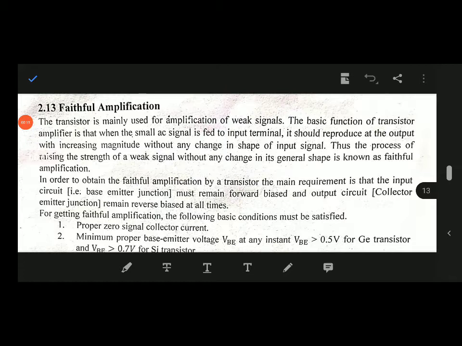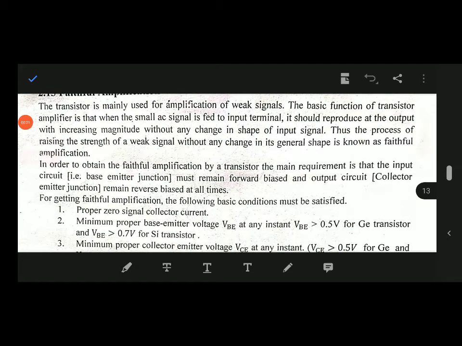The basic function of a transistor amplifier is that when a small AC signal is fed into the input terminal, it should reproduce at the output with increased magnitude without any change in the shape of the input signal. Thus, the process of raising the strength of a weak signal without any change in its general shape is known as faithful amplification. What is faithful amplification?